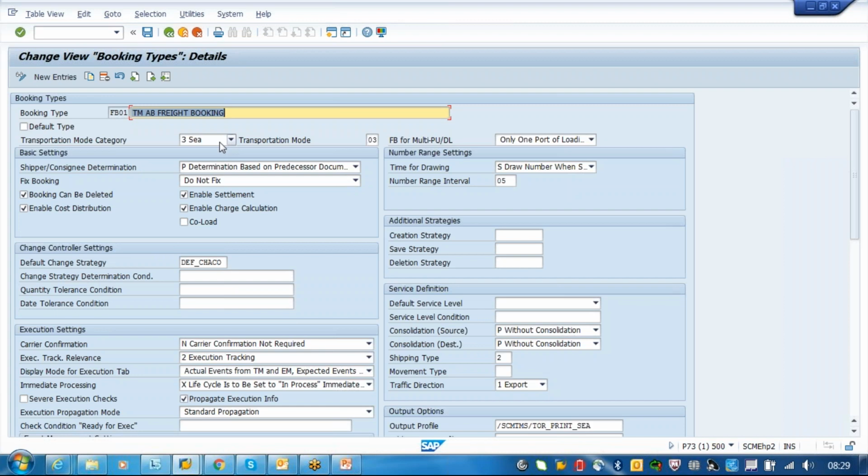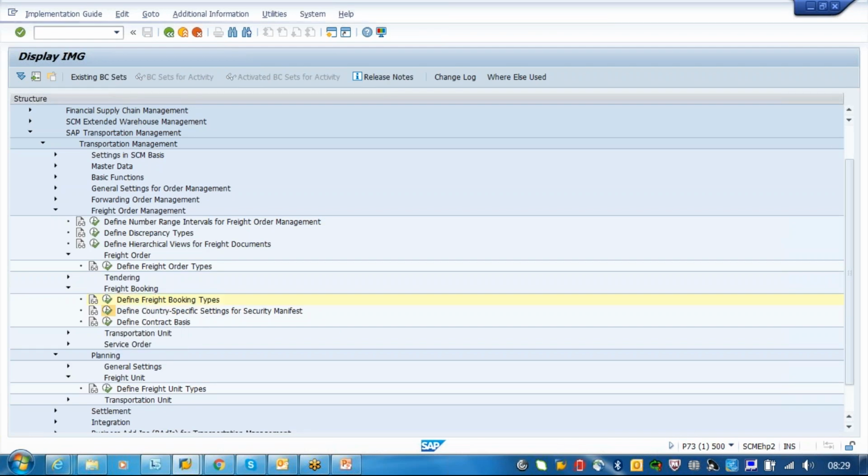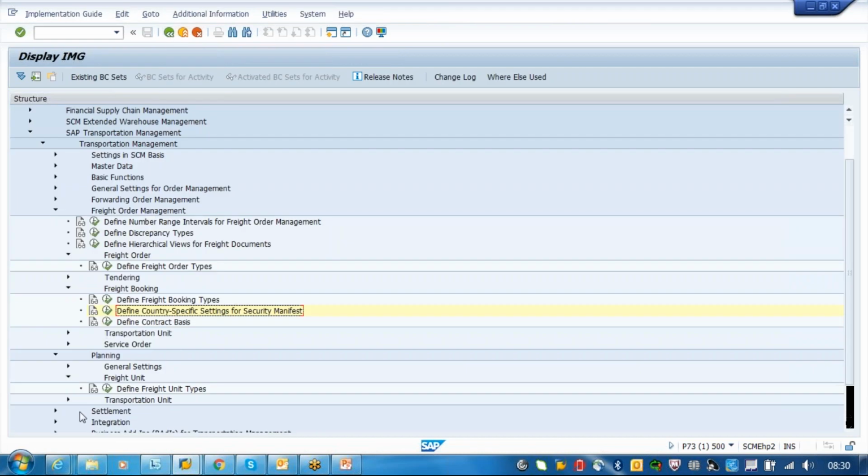See, the freight document can be either a freight order or a freight booking. So if the transportation mode is ocean, then it is a freight booking. If the transportation mode is road, it is a freight order. That's all. And if there are any country-specific settings for security purposes and all, you have to assign. Normally, for example China or Australia and New Zealand, there will be some country-specific settings in case it has to move cross border, the transit and all.